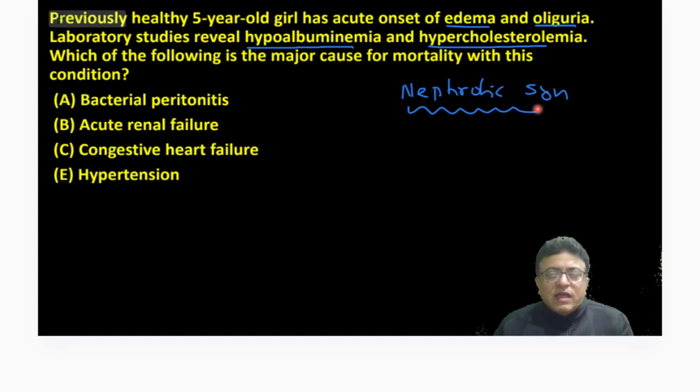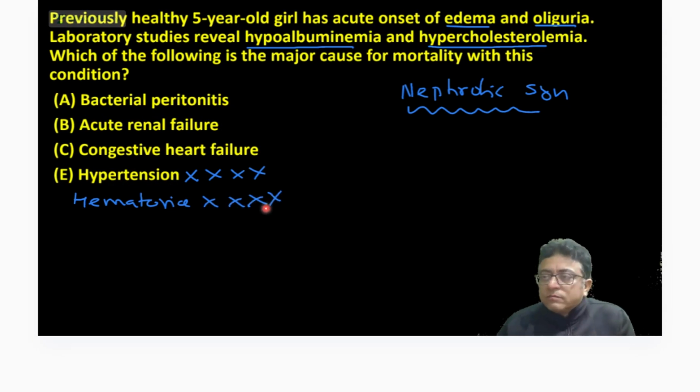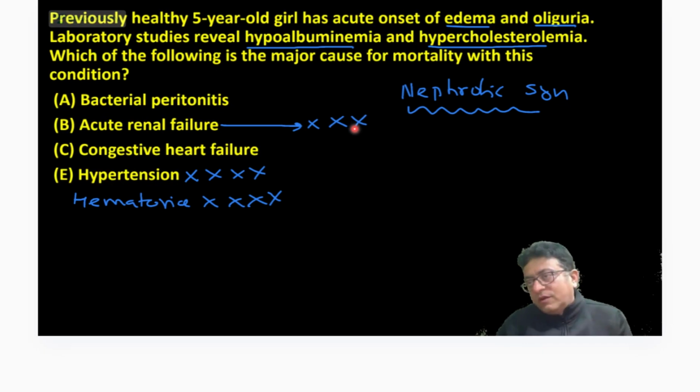So now the examiner wants to know which of the following is the major cause of mortality with this condition. In nephrotic syndrome, hypertension never occurs. In nephrotic syndrome, hematuria never occurs. So this is out. In nephrotic syndrome, prognosis is very good. Child rarely goes into renal failure. So this is not the possibility.